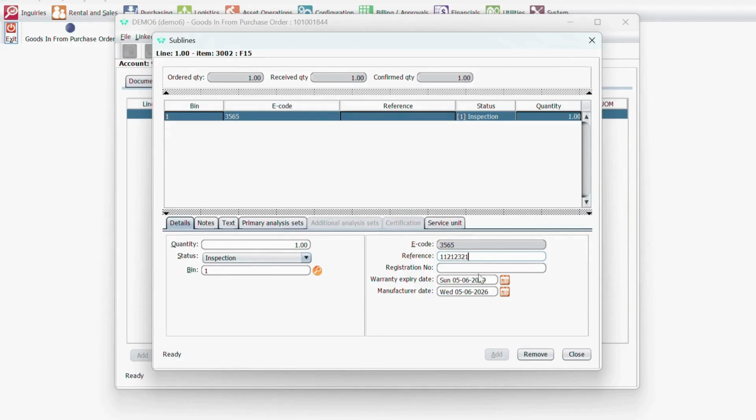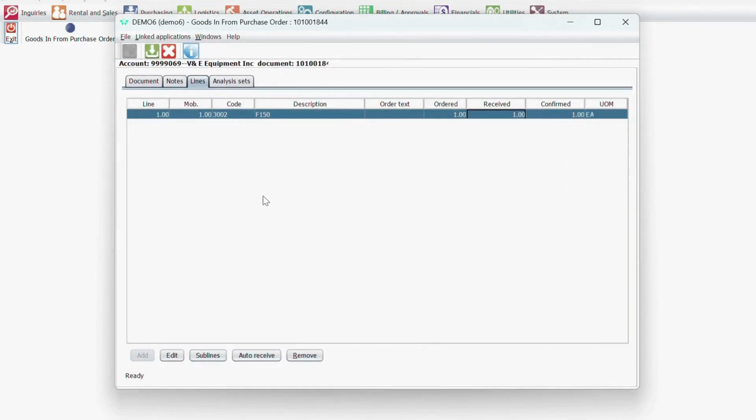Put a reference number here for your subline. Close that. Now you've completed that process.